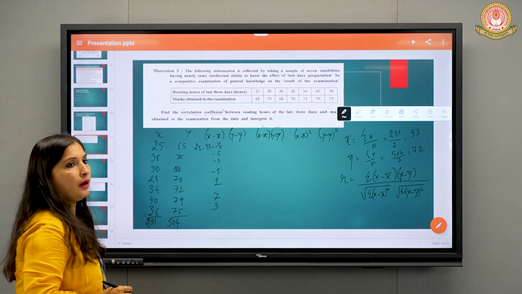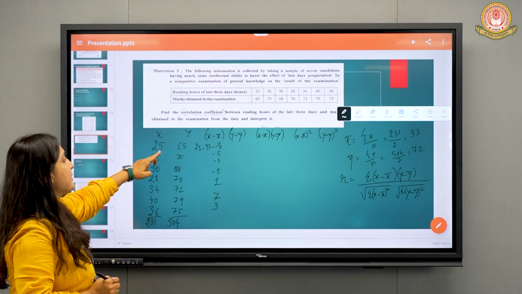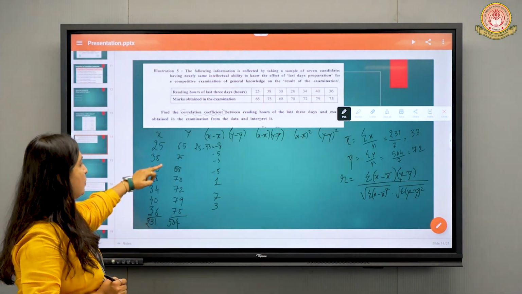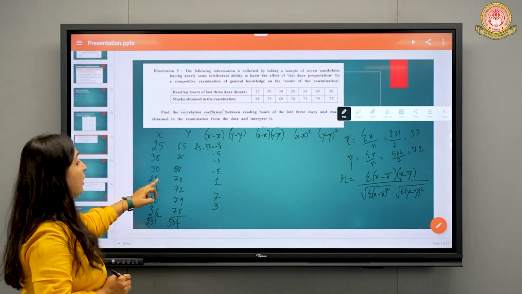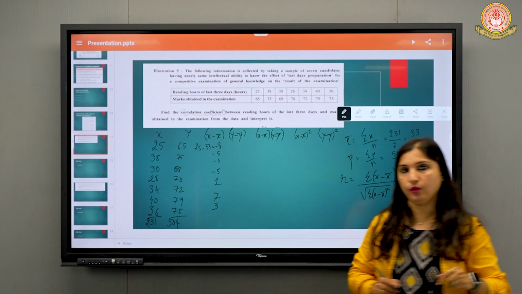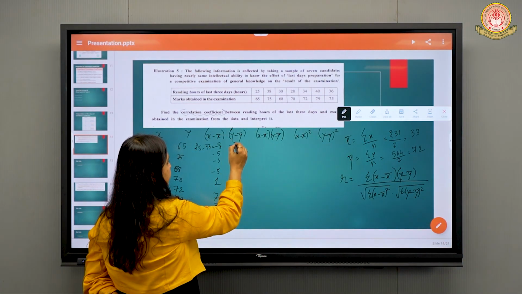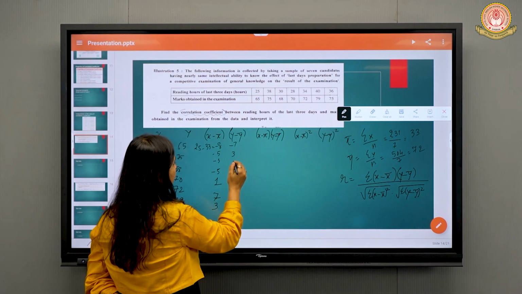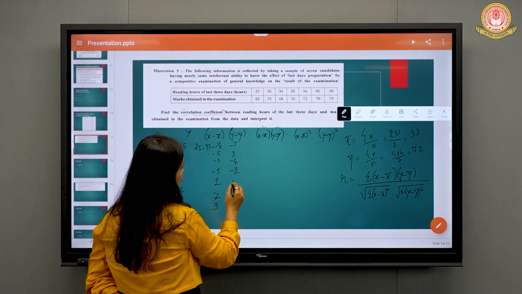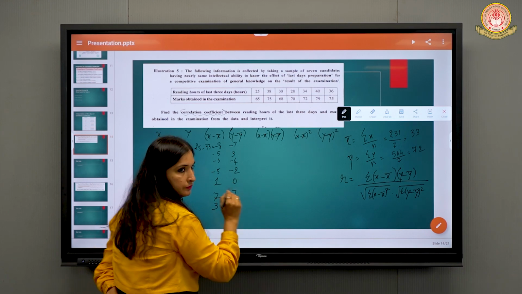Similarly, we will do y minus y bar. We will do 65 minus 72, 75 minus 72, 68 minus 72. Why every time 72? Because the y bar value is 72. Quickly tell me the figures for y minus y bar: minus 7, 3, minus 4, minus 2, 0, 7, 3.